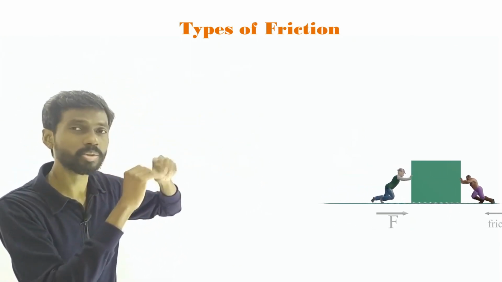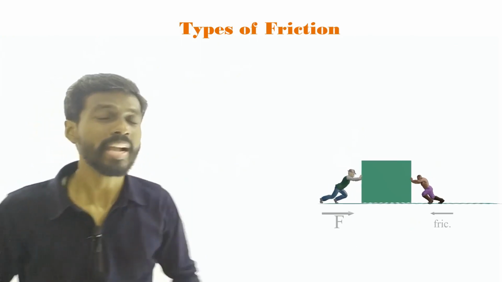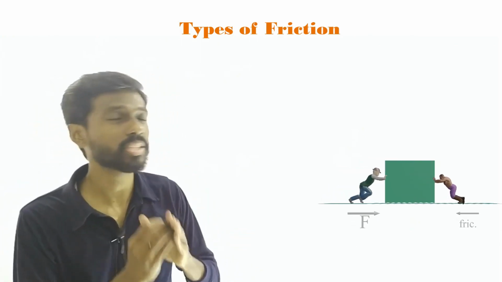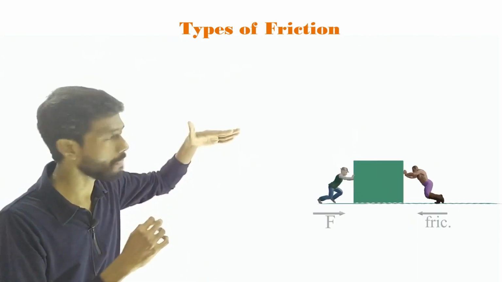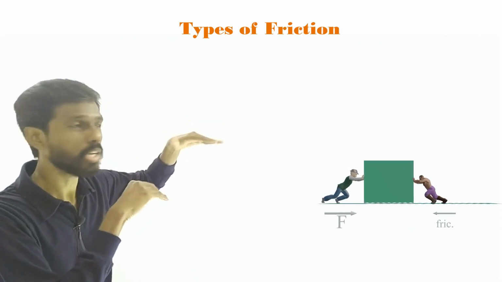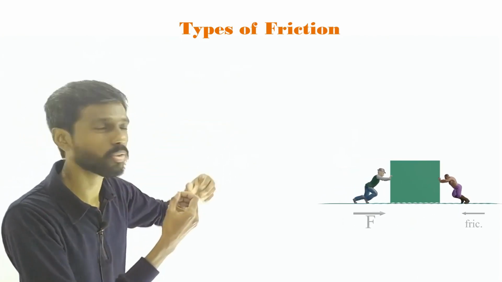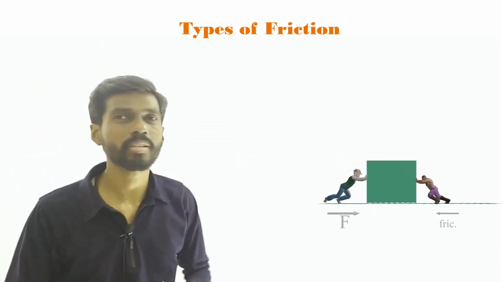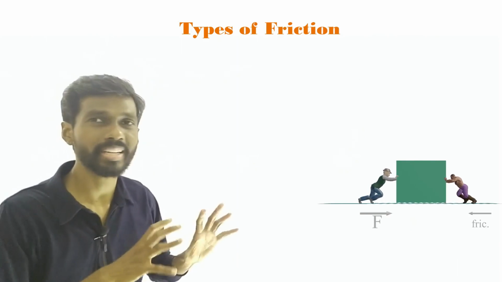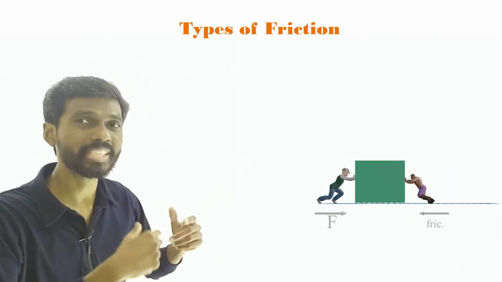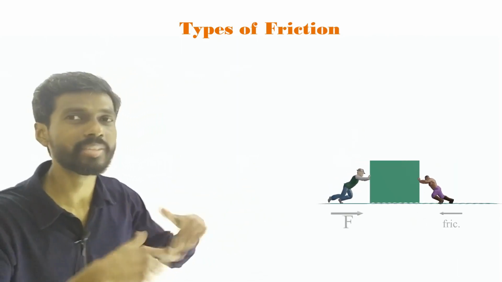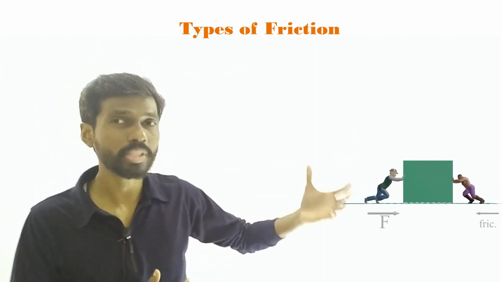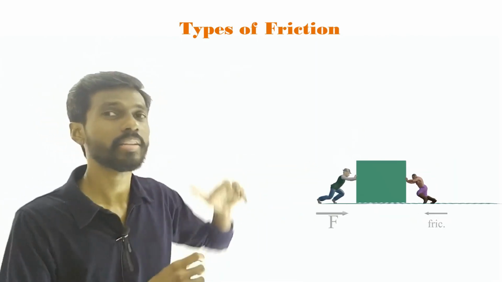So this reduced value is called kinetic friction. Kinetic friction is a little less than the maximum friction, that is the limiting friction, right? So when the object starts sliding, it becomes a little less than the limiting friction. You would have observed this practically, right? When you try to push an object, initially it is very difficult. Once the object starts moving, then it is relatively easier, right? Which means the opposing friction force is a little less than the maximum friction.